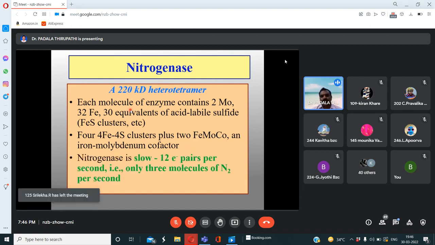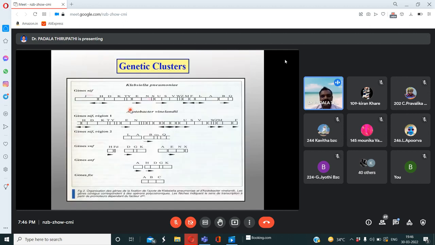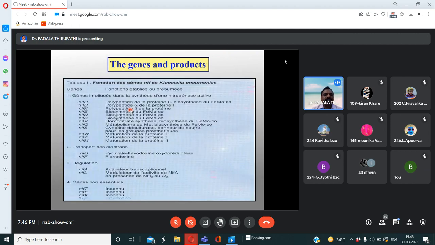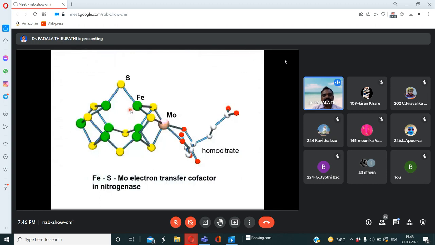So nitrogenase is a slow agent, 12 electron pairs per second. At the same time, only 3 molecules of nitrogen per second. So here is the cluster. We need not write about the end products. See here, this is how the iron, sulfur, and molybdenum electron transfer cofactor binds here.